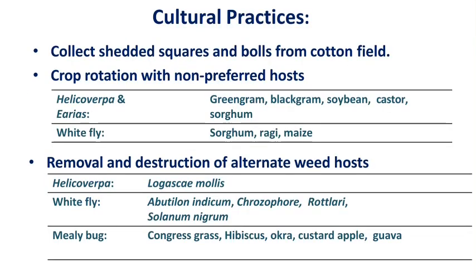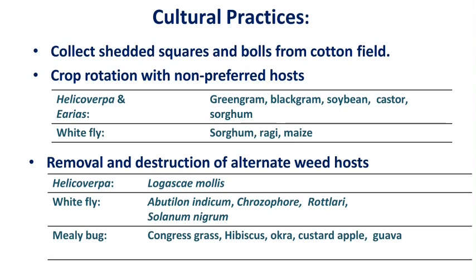Then collection and destruction of shed squares and bolls from the cotton plants, because in those shed squares and bolls there are different life stages or hibernation stages. Then crop rotation is one of the most important practices. Crop rotation with non-host crops: for Helicoverpa armigera and Earias vittella, we can rotate the crop with green gram, black gram, soybean, castor, and sorghum. For whitefly, we can rotate the crop with sorghum, ragi, and maize.